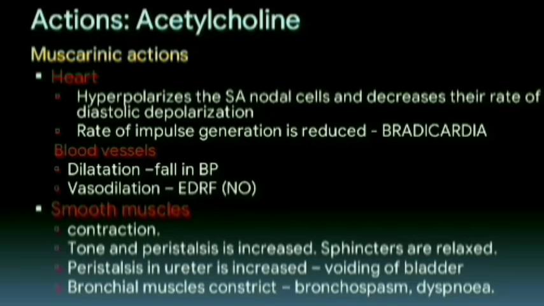So it causes abdominal cramps and evacuation of the bowel. Peristalsis in the ureter is increased, and the detrusor muscle is contracted, so it causes voiding of the bladder. The bronchial muscles also constrict, causing bronchospasm.